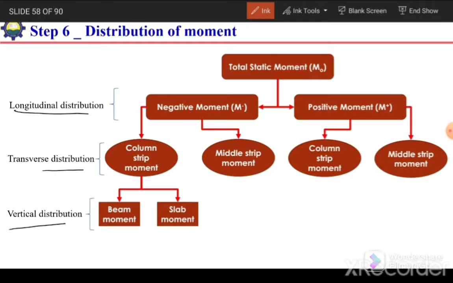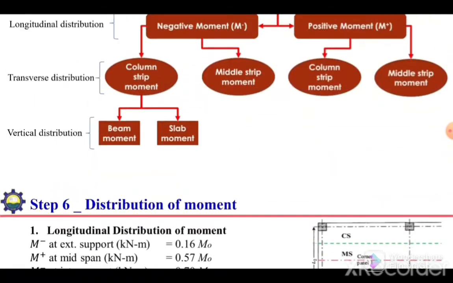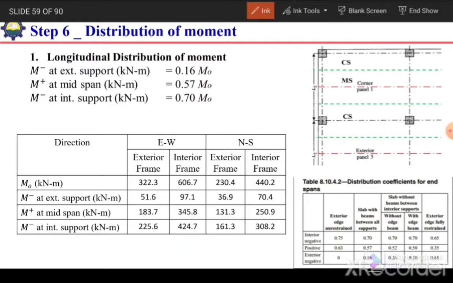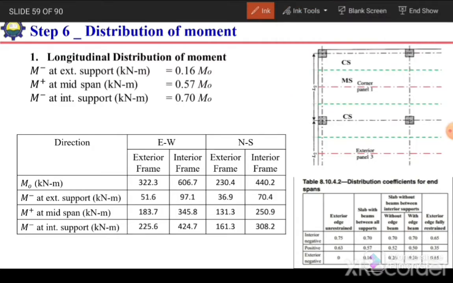and in vertical direction. So first of all, the distribution in longitudinal direction. To distribute that moment in longitudinal direction, for example, if I talk about this direction, east-west direction, so we have calculated M naught, the static moment maximum. But here in actual, the moment will not be 0 at this end and at this end. So its distribution will be somewhat like this. Here negative, at the center positive, and here negative. So we need to distribute.